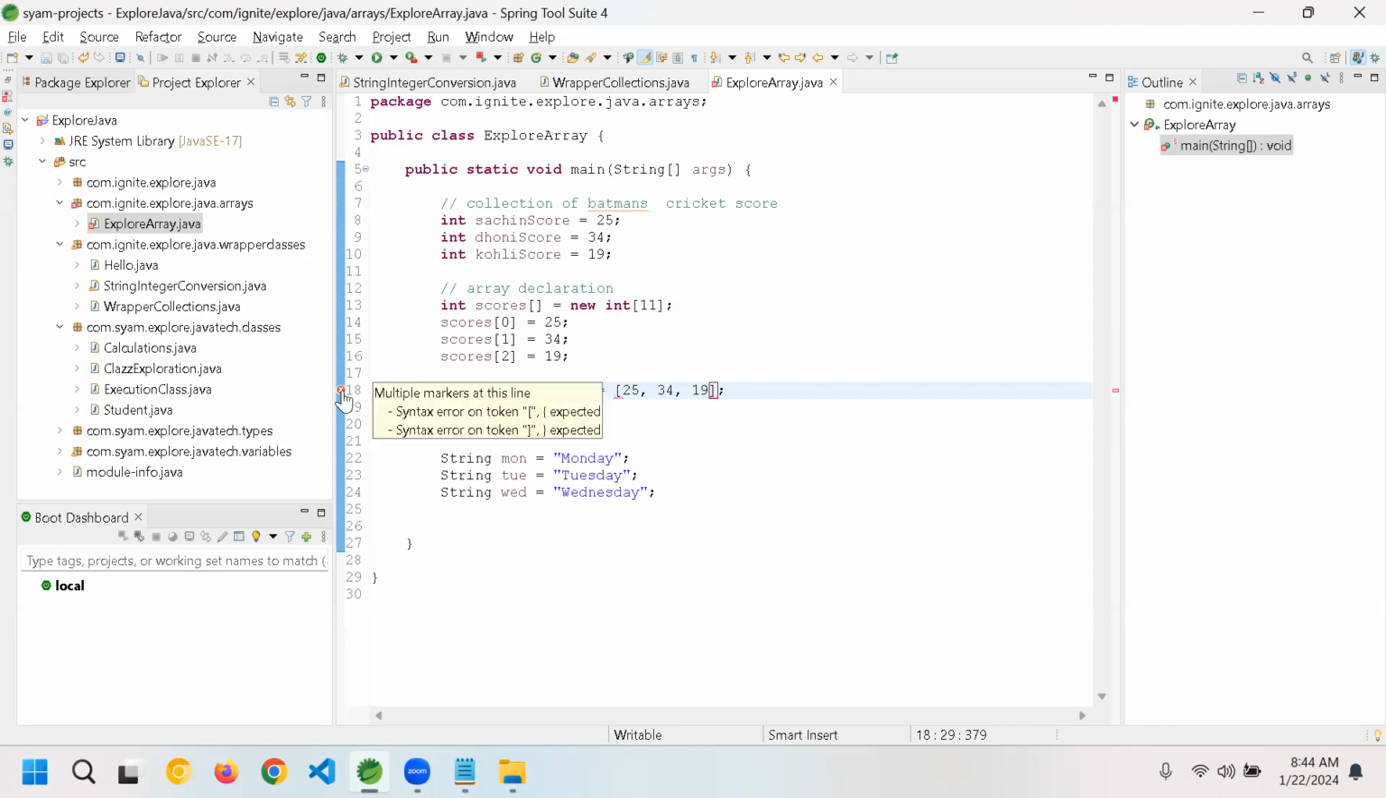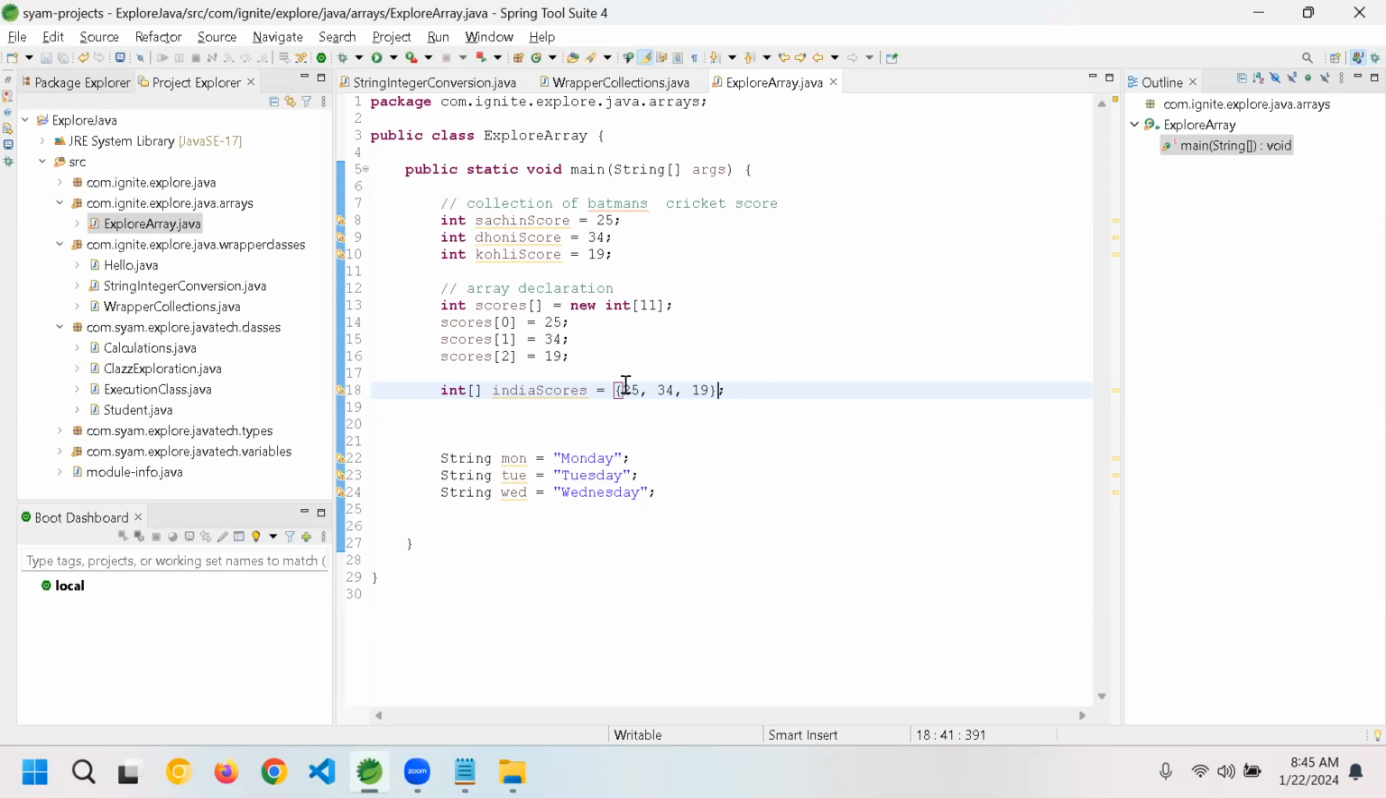What it says is a syntax error, expected is this India scores. Curly brackets, not square brackets. These are called flower braces. Yes, guys.